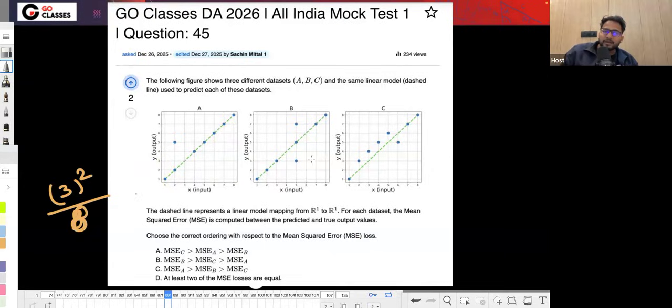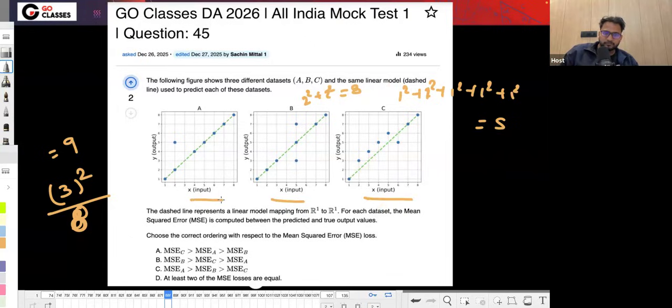Okay. Here it is 2 square plus 2 square, which is like 4 plus 4. Here it is 2 square plus 2 square, which is 8. Here it is 1 square, 1, 2, 3, 4, 5: 1 square plus 1 square plus 1 square plus 1 square plus 1 square, five times, which is 5. So minimum is for C, and then I think for B, then for A.